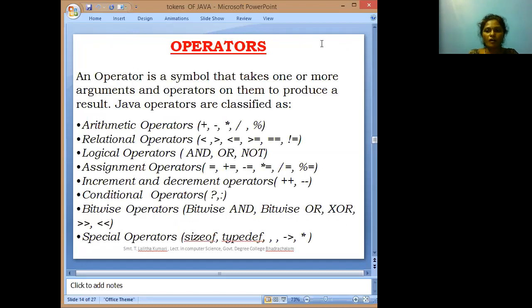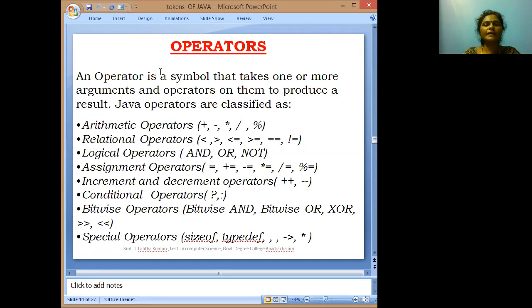Next one is operators. We have already discussed the operators used in C language. The same rules are applied in Java also. An operator is a symbol that takes one or more operands to produce a result.